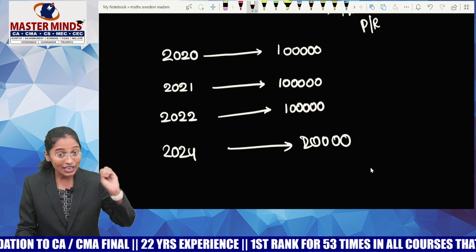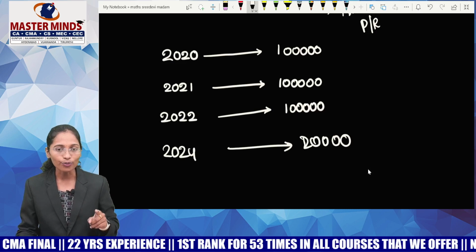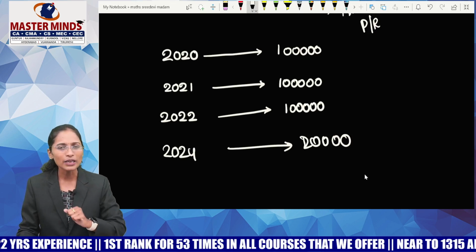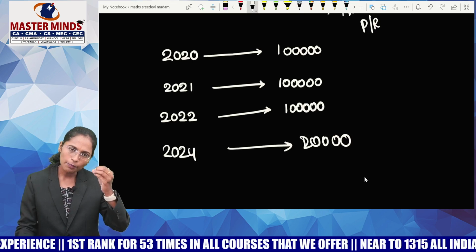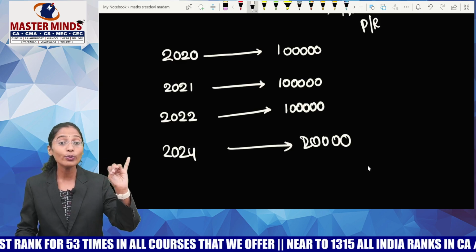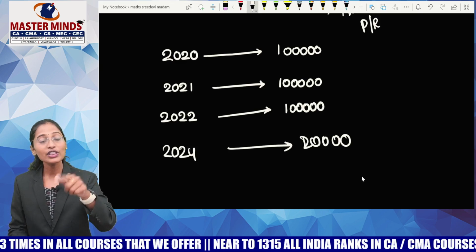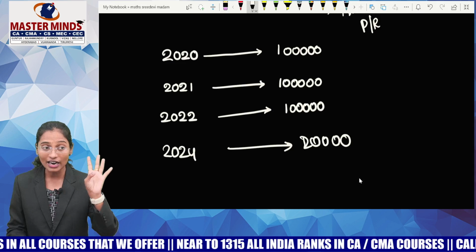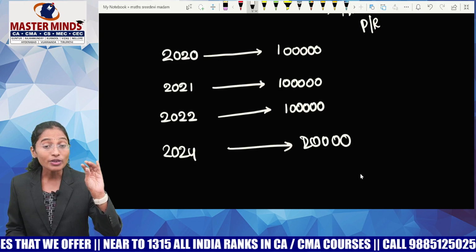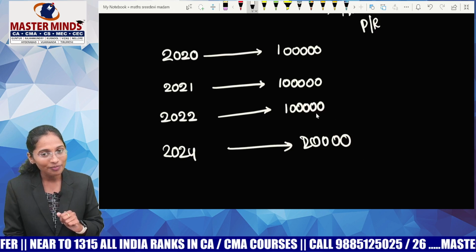If it is a sequence of payments or receipts, I deposited 1 lakh in 2020. By the end of 2024, how much time would it be? Let me assume that I deposited on January 1st. So for the first payment, I'll receive interest for 5 years. For the next payment, because it is the start of 2021, I get interest for 21, 22, 23, 24, so 4 years. For the next payment, I'll receive interest for 3 years.